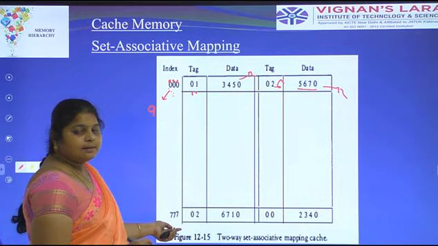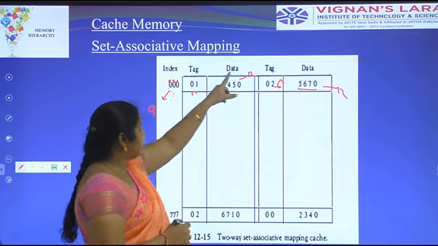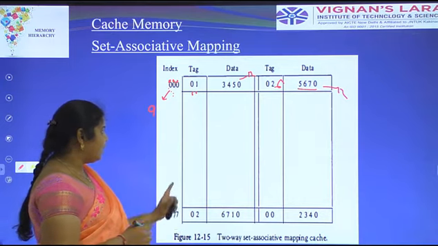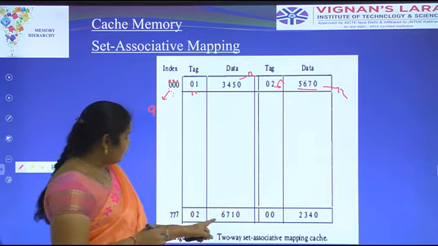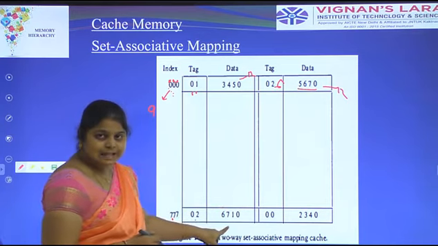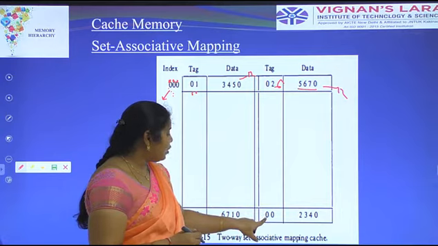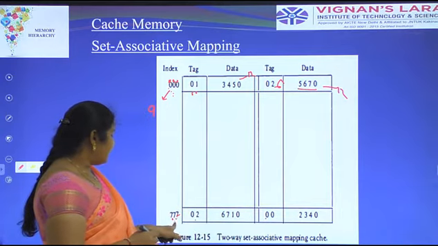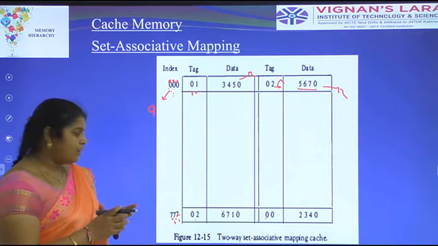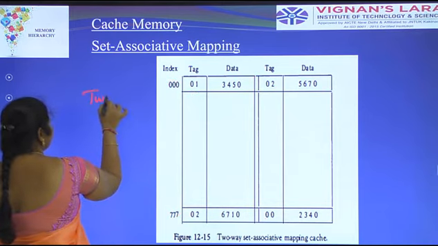In direct mapping we identify only a single tag and data field. In set associative mapping we identify both rows. For index 777, the tag is 02 and the content is 6710, as in direct mapping, and another tag is also identified. Here we take index field 777 with 02 and 340. It is also known as a two-way set associative mapping cache.